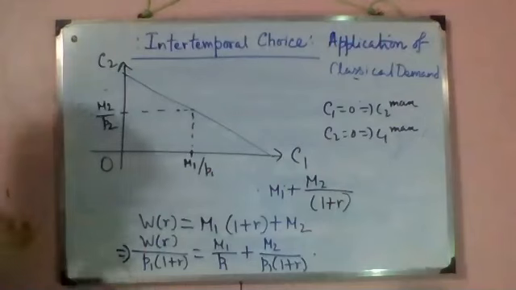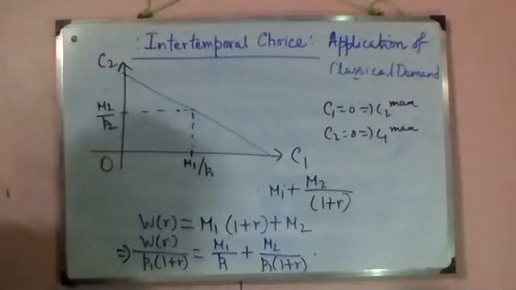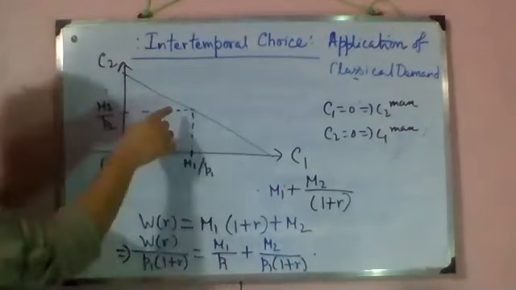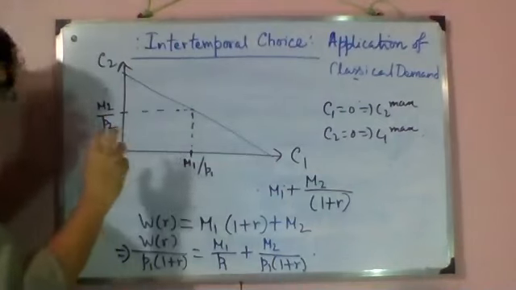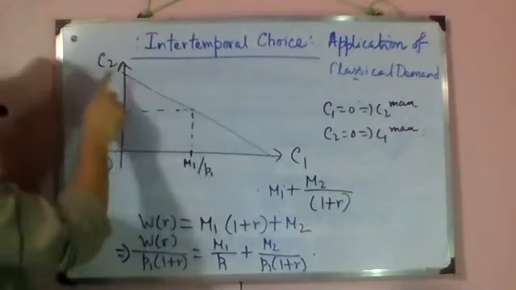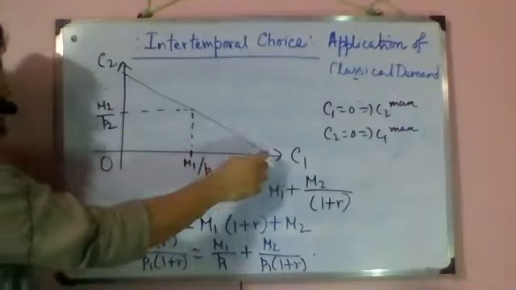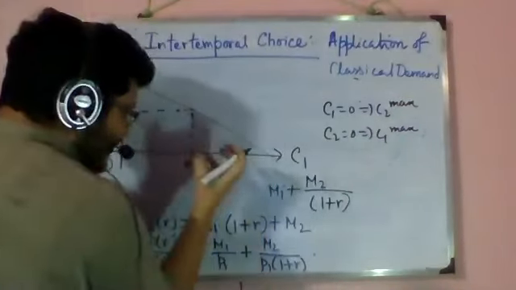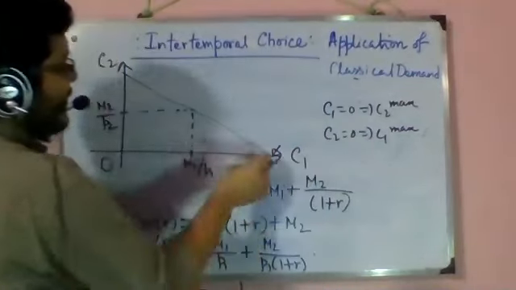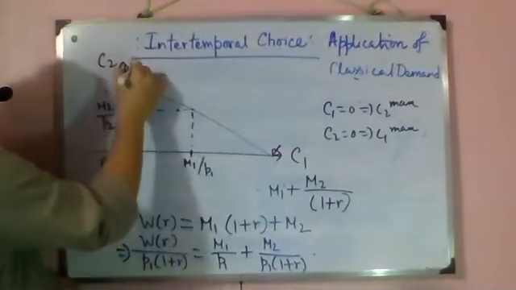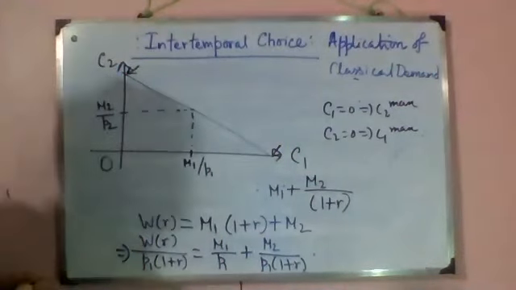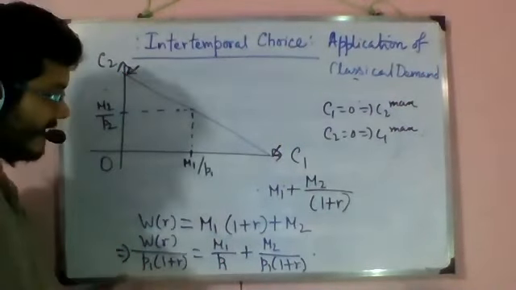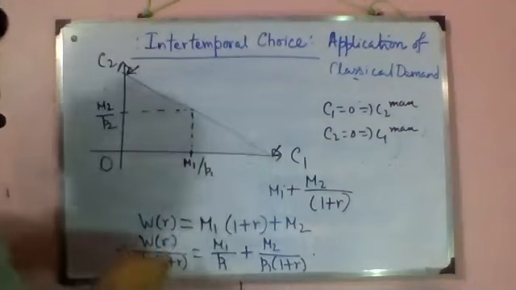This is the present value of the real endowment. Why are we suddenly interested in this equation? It is because this point shows us a real endowment of C1 and C2, right? And since it's the same budget line, the amount of consumption that I can achieve must be equal to this and this in terms of real value.